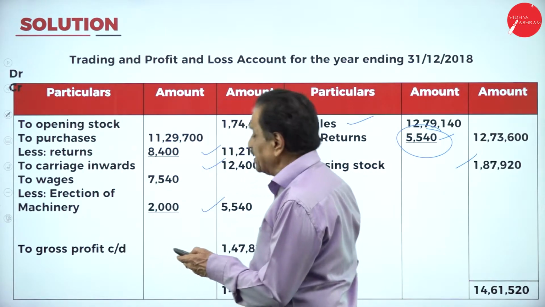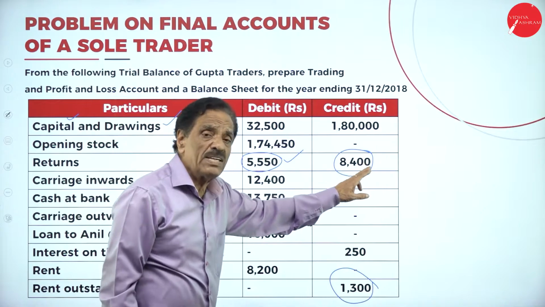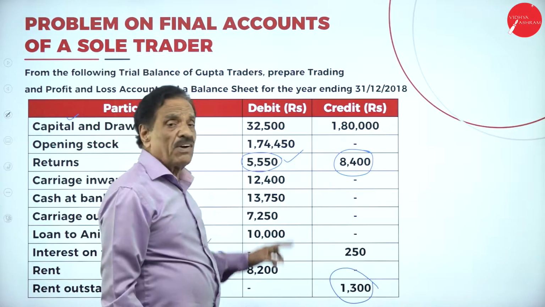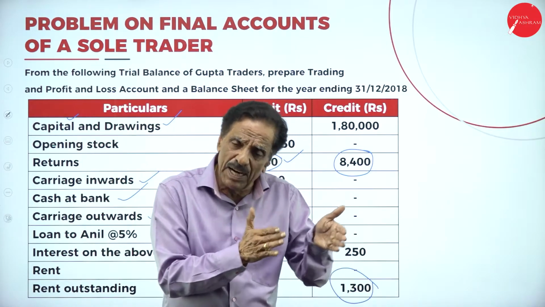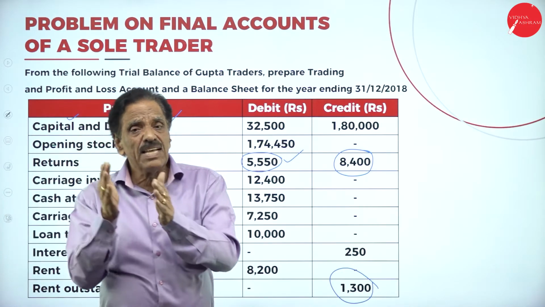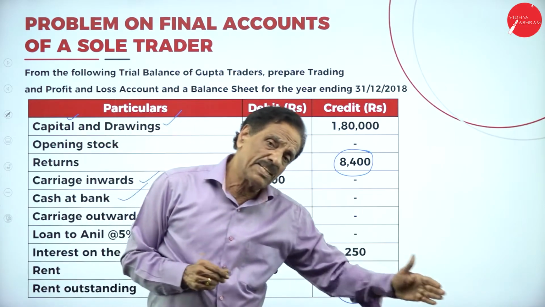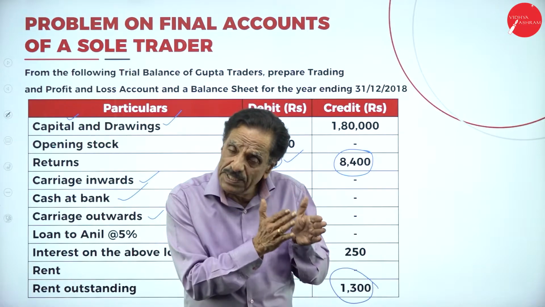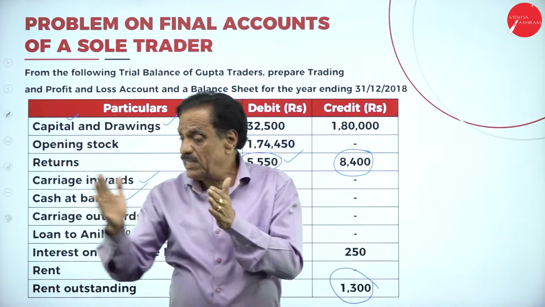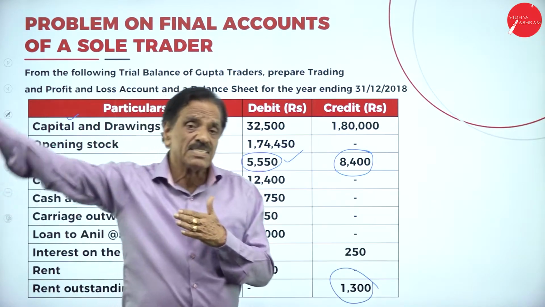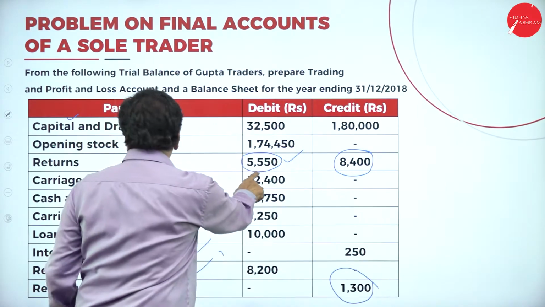Purchase is there and the purchase return, I will show you. Here it is written. This is what I told you: 8,400 is the purchases return, 5,550 is the sales return. What is in your accounts now? Purchase and sale. Purchase will come on the debit side, purchase return will come on the credit side. Sales credit side, sales return debit side. So this is the usual procedure we have got. You have got returns. This should be deducted from sale.